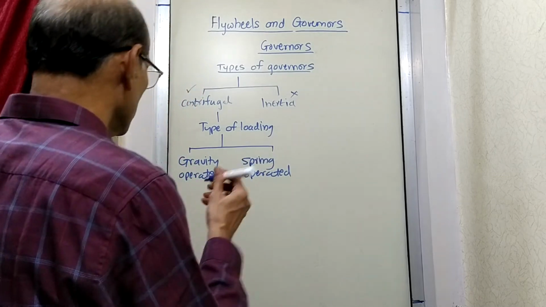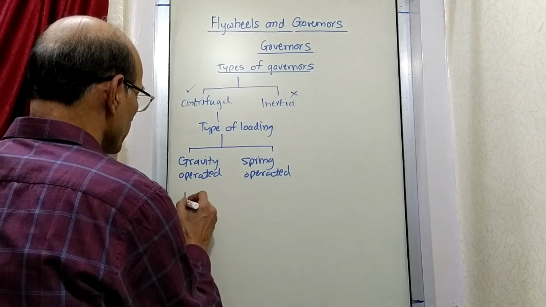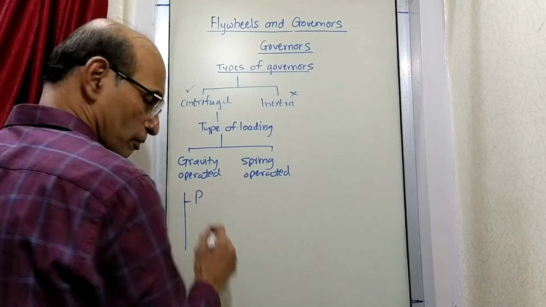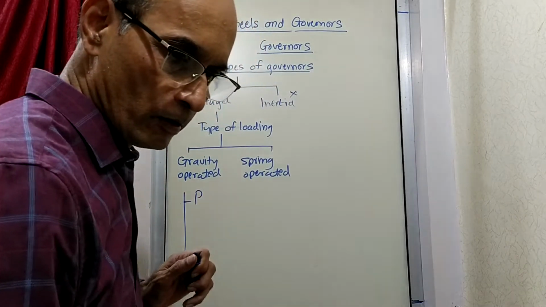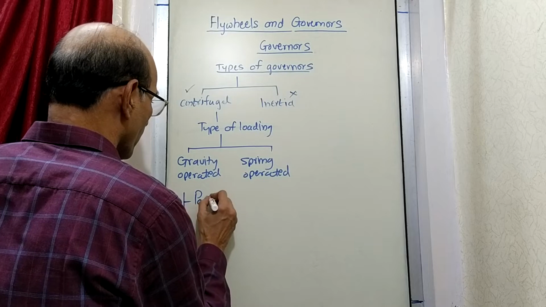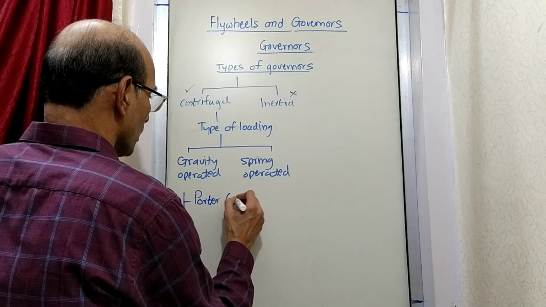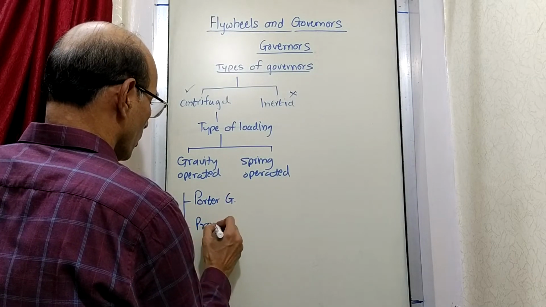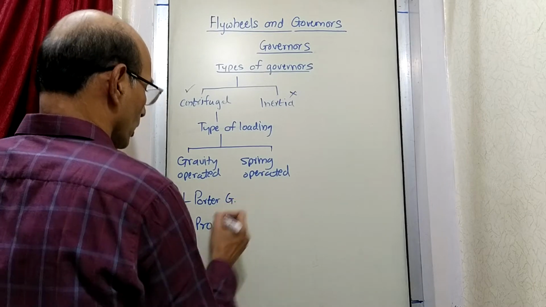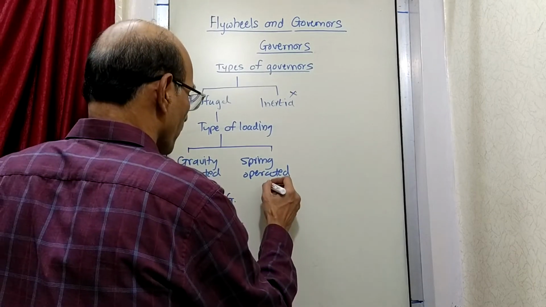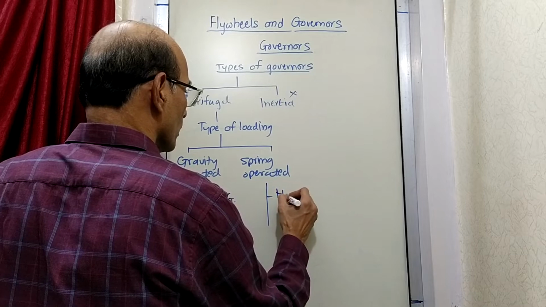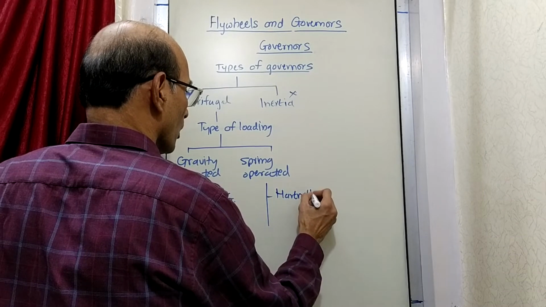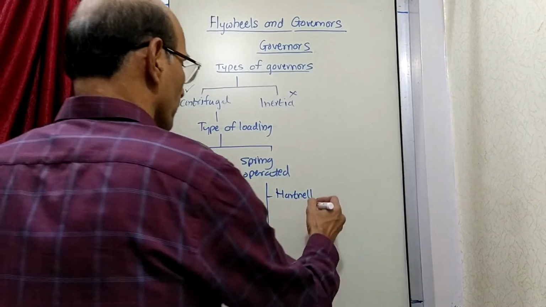Now in the gravity operated case, we are going to learn two types: you can write down Porter governor and Ruel governor. And in the spring operated type, we are going to learn only one, Hartnell governor.